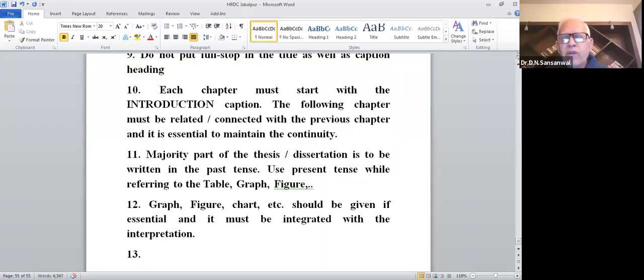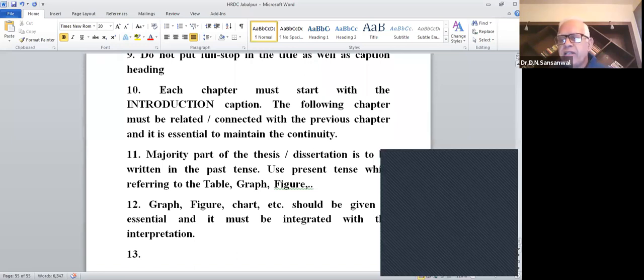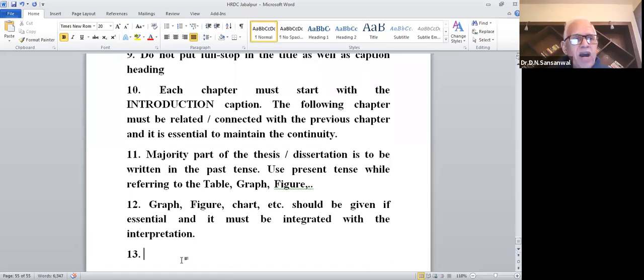When they are writing "table is given below," it is never on the same page. It is on the next page. So in order to avoid such a thing, it is always advisable that you give the table number, and when you are writing, you immediately refer to the table. And this I will show you when I take the example of how to really write the thesis. I'm right now just telling you some of the salient features which you have to keep in mind. And if you keep them, then naturally the quality will improve a little bit.